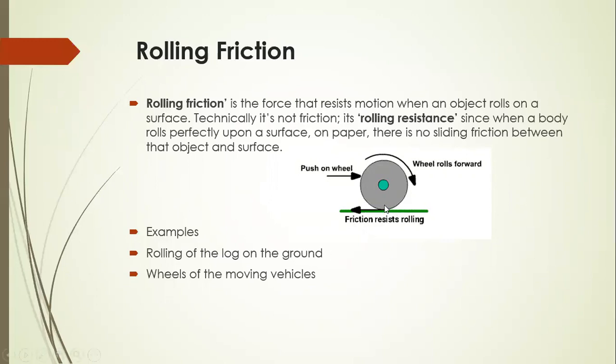Here, this is the ground, and this is the rolling body. This is the external force pushed on a wheel and the wheel rolls around, and the friction that resists the motion of the body is in the direction opposite to the direction of the motion of the applied force. Examples of rolling friction: rolling of a log on the ground, and secondly wheels of moving vehicles.